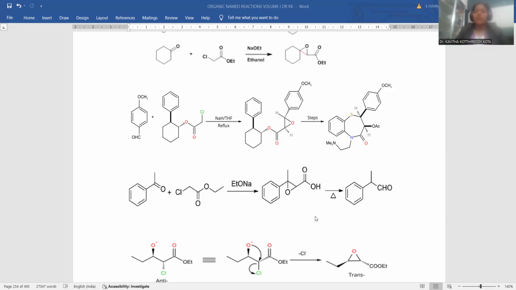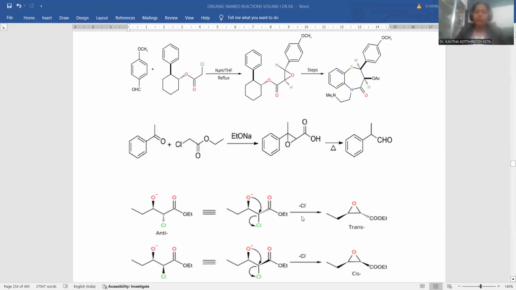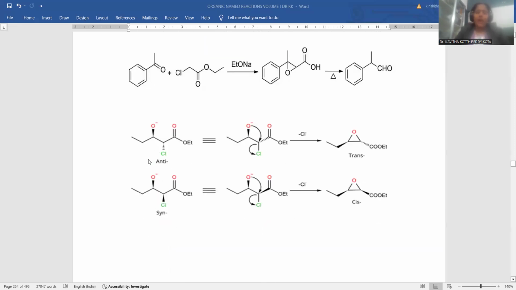So this is the way Darzens condensation finds multiple applications in the field of laboratory chemistry, that means synthesis of many more compounds. One more example: if you are taking an alpha haloester compound like this, which has the provision for the anti-conformation with respect to the oxide and the chloro. Whenever this is the compound, the chloro group is removed, the O minus is able to form the bond like this, and the chloro is removed, so an epoxy group will be generated like this.